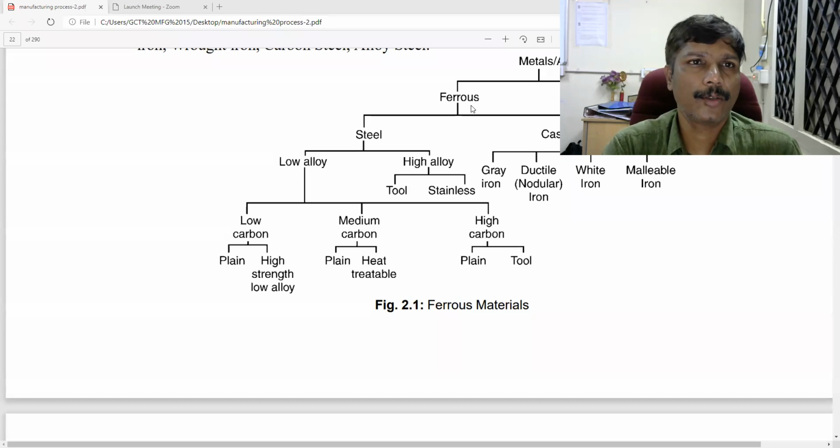Good morning, students. Today we are going to discuss a beautiful part of mechanical engineering. This is Professor R. Surendran from Government College of Technology, Coimbatore, Tamil Nadu.